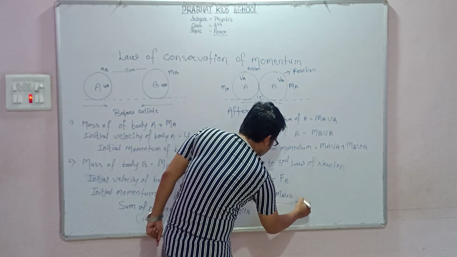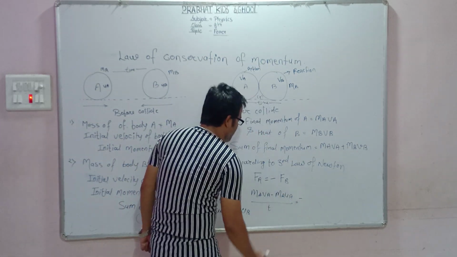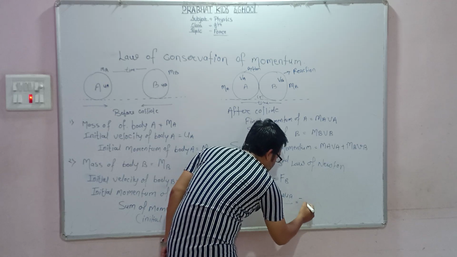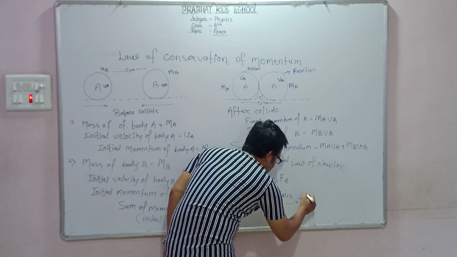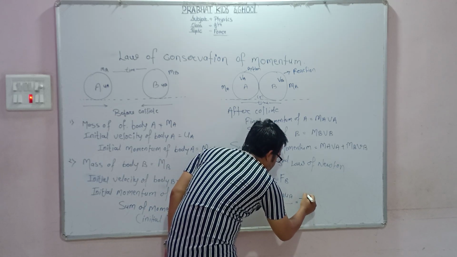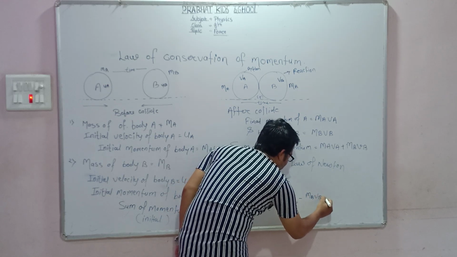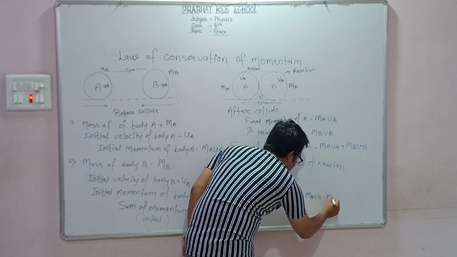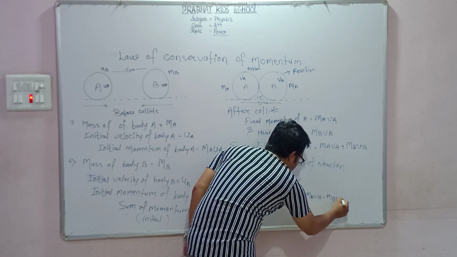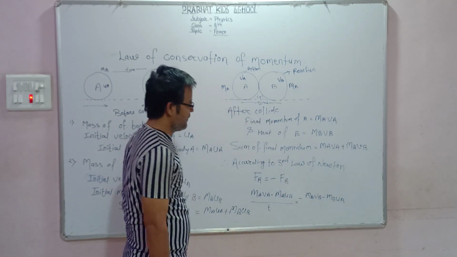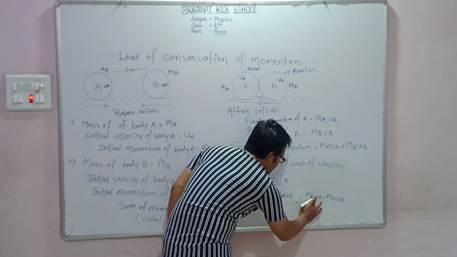And what is the force exerted by body B? Minus of MBVB minus MBUB upon the same time T. Getting my point? This is VB, don't be confused.